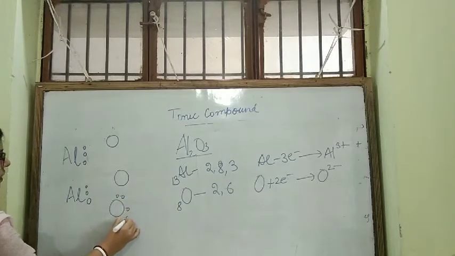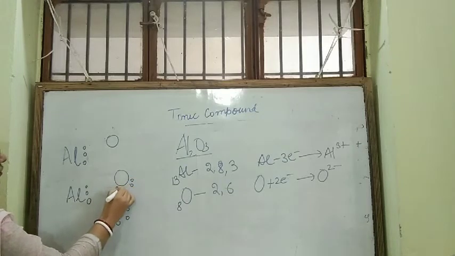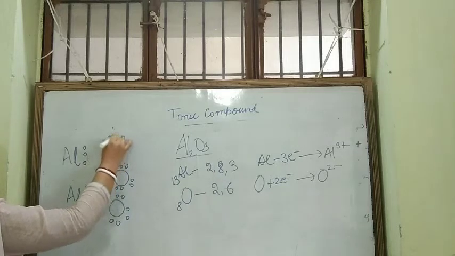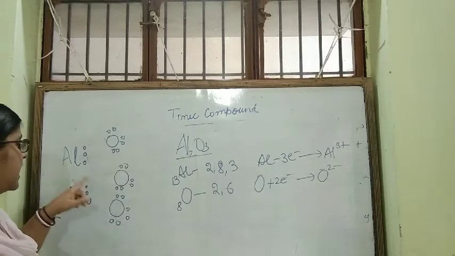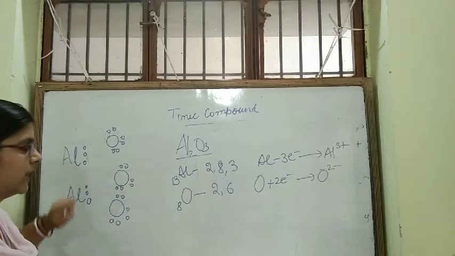All oxygens need 2 electrons, and aluminum wants to lose its 3 electrons.